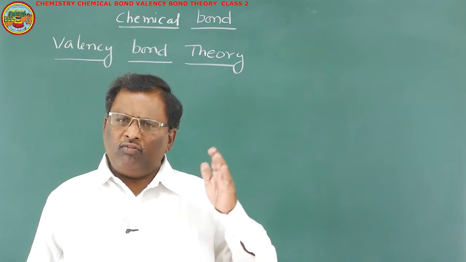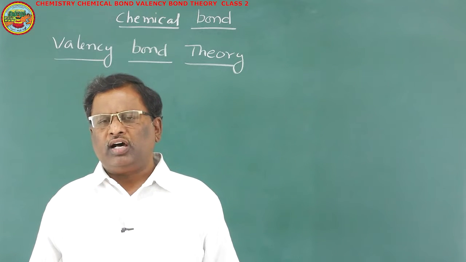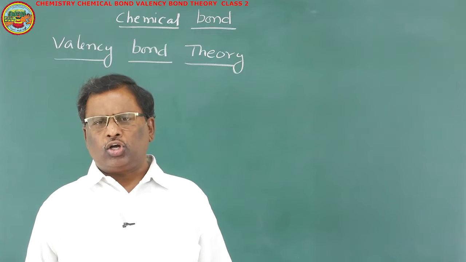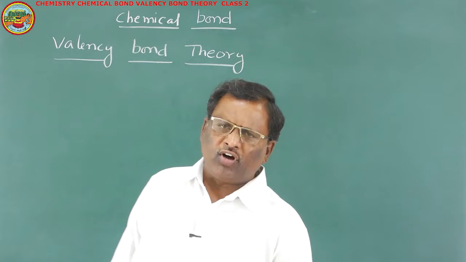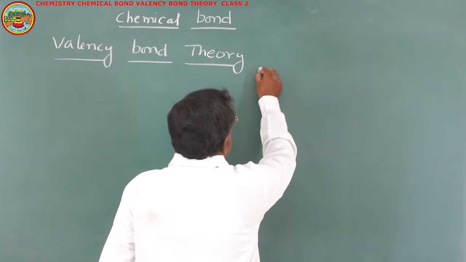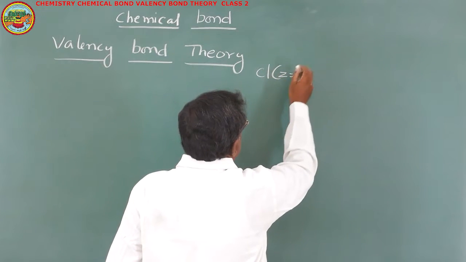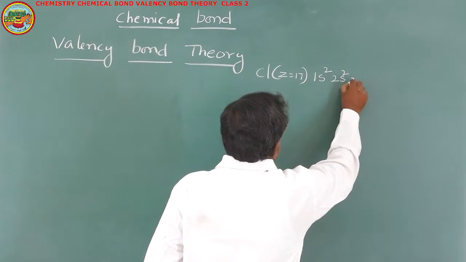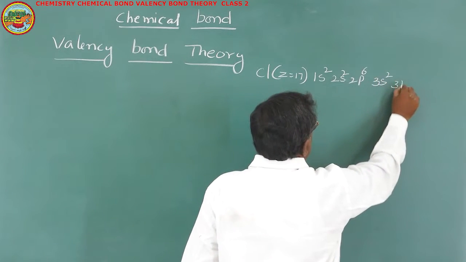Other than valency electrons, all the remaining electrons are called core electrons. These core electrons will not have any role in the formation of a covalent bond. For example, if we take the electronic configuration of chlorine, whose atomic number is 17, the electronic configuration is 1s2, 2s2, 2p6, 3s2, 3p5.